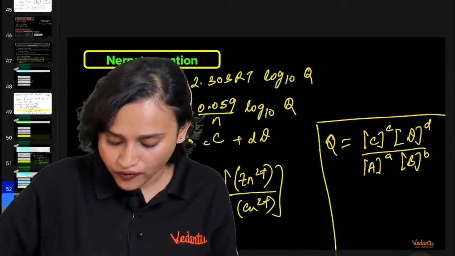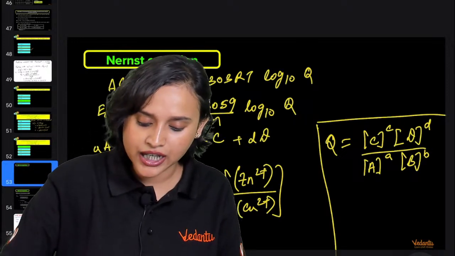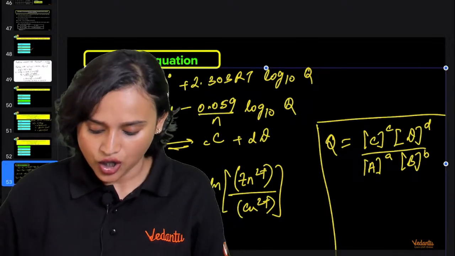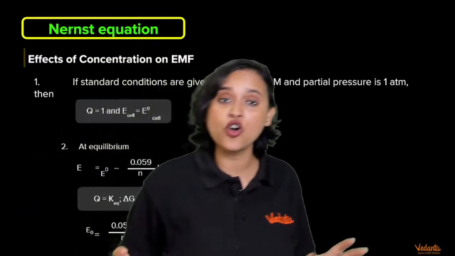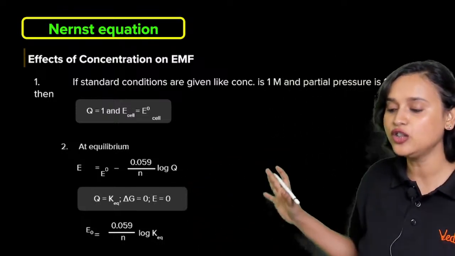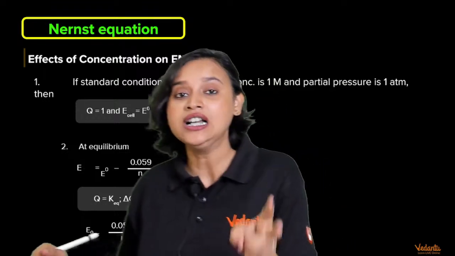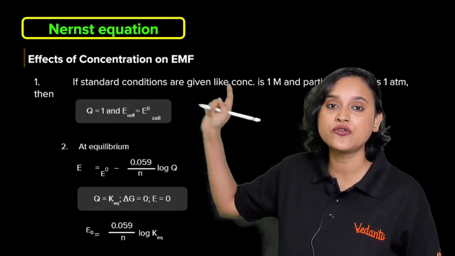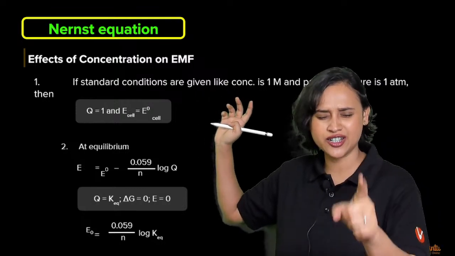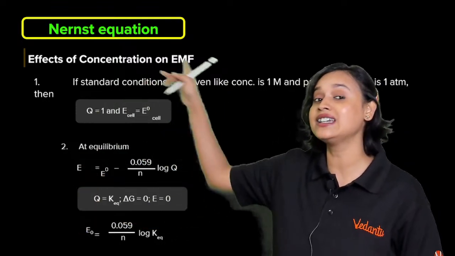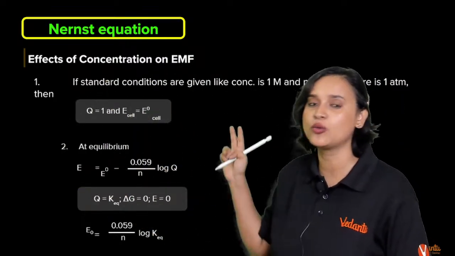Now there are some applications of the Nernst equation, and let us have a look at them. But before we understand this, let me tell you that the Nernst equation can relate your concentration with temperature. Effect of concentration on E cell. Concentration and temperature can affect EMF, and that is what the Nernst equation gives you.